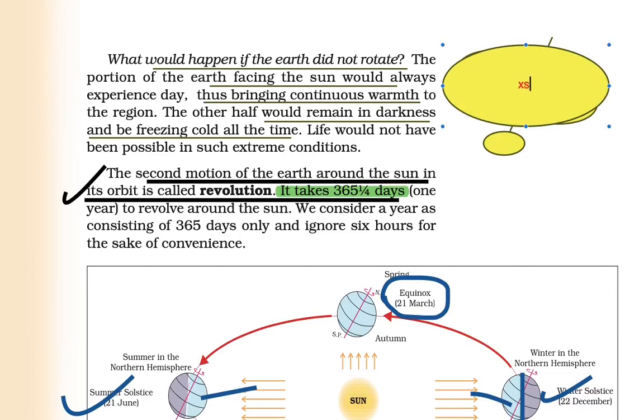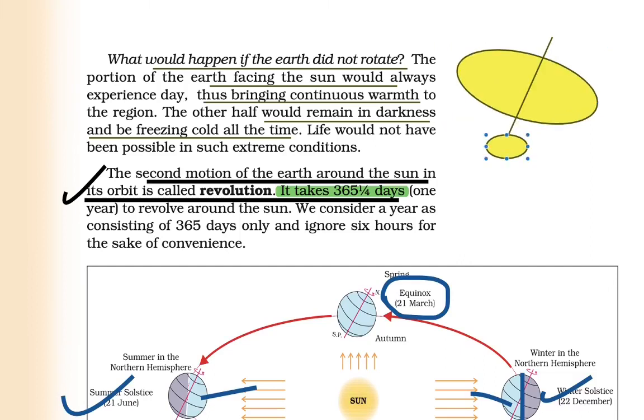Rotation helps the planet face the sunlight side by side, so as the earth moves, every point will face the light.